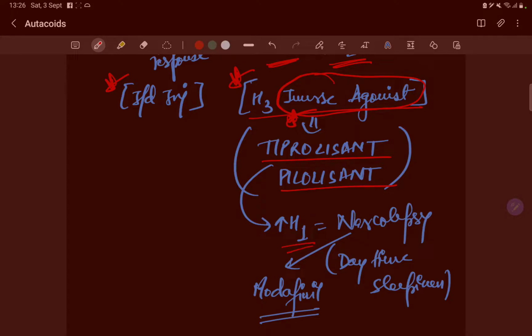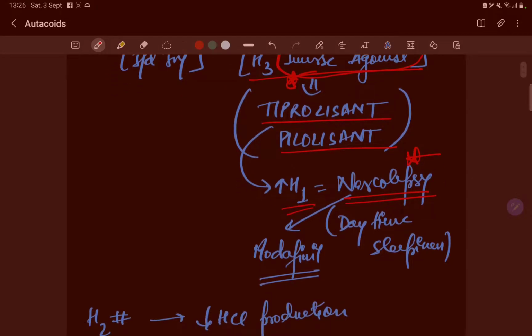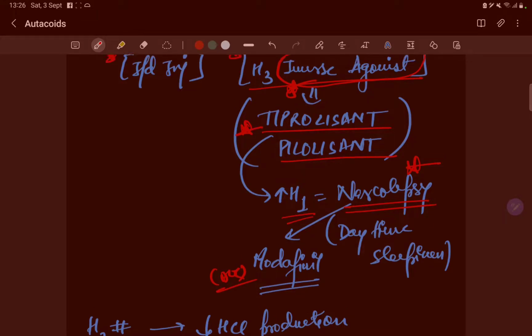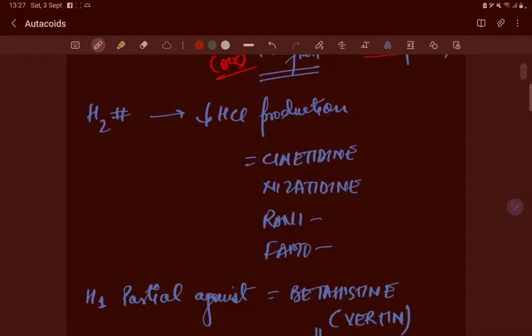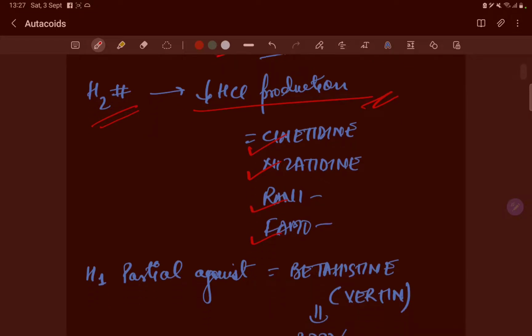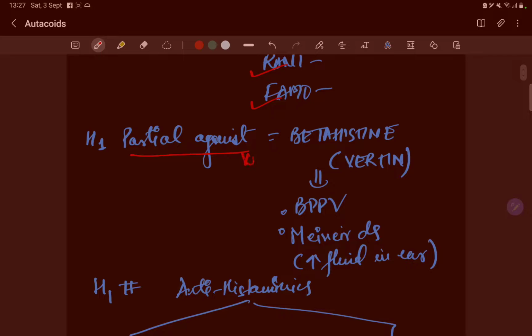It will increase the H1 activity and it will be used in narcolepsy. The drug of choice is modafinil, but tiprolisant is a newer drug. It is an H3 inverse agonist. It will act on daytime sleepiness in the patients, right? H2 receptor blockers decrease the HCl production: cimetidine, nizatidine, ranitidine and famotidine. The H1 partial agonist is betahistine. Betahistine comes under the name Vertin. It is used in Meniere's disease, increase of fluid in the ear, or vertigo.